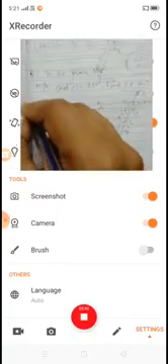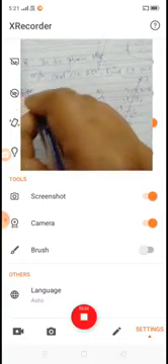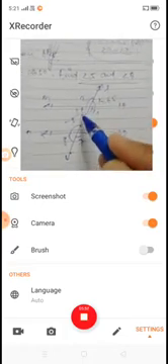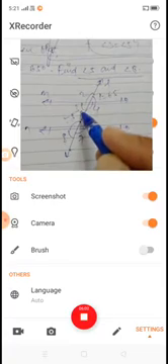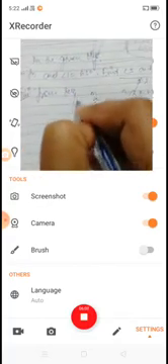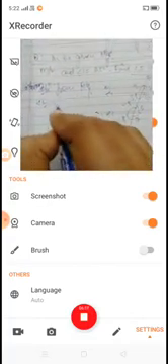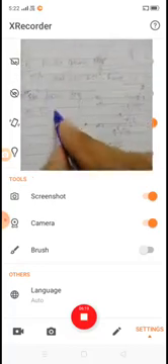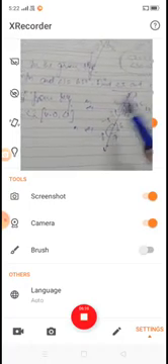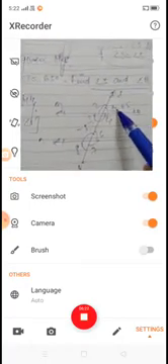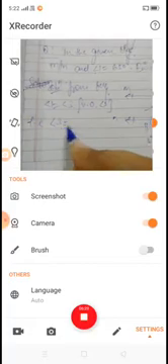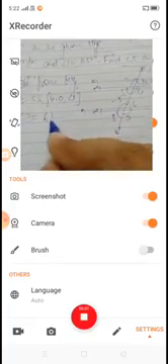Now we solve it. Here we observe that angle 1 and angle 3 form vertically opposite angles, and we know that vertically opposite angles are equal to each other. From the figure, angle 1 is equal to angle 3, because these are vertically opposite angles. So angle 3 is also 65 degrees.